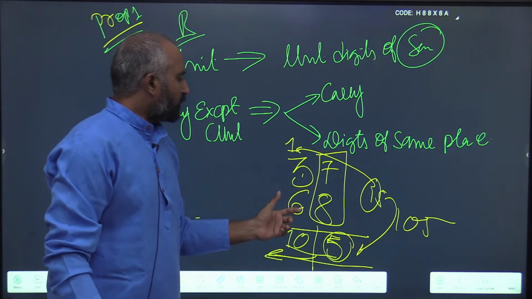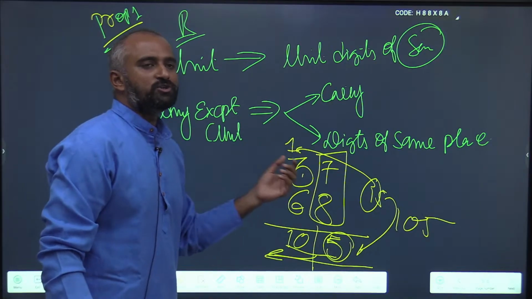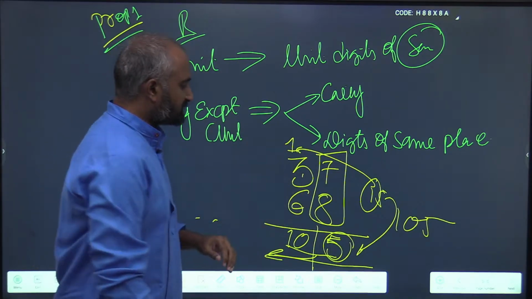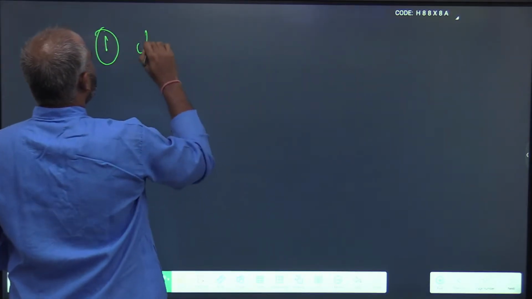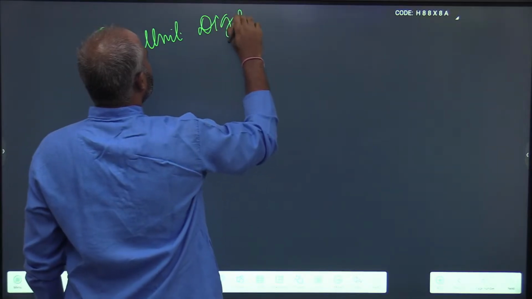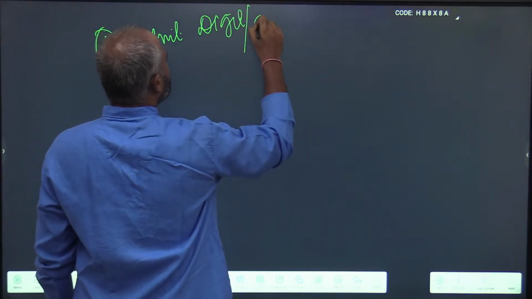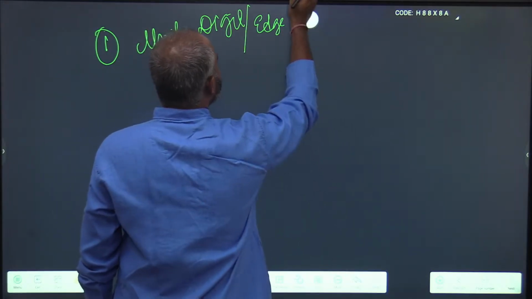Because it is getting complicated here, whenever you want to solve a problem, you will always start with the unit digit, or what I call edge points or edge digits.